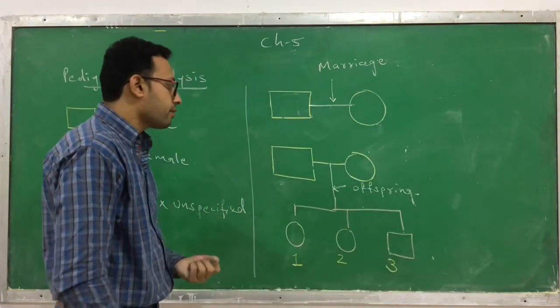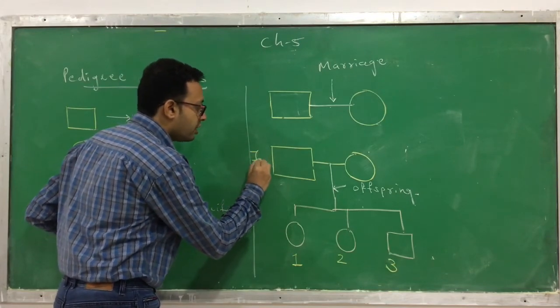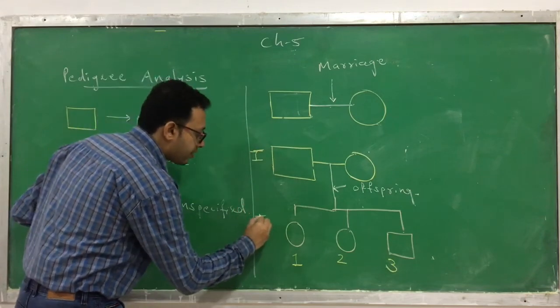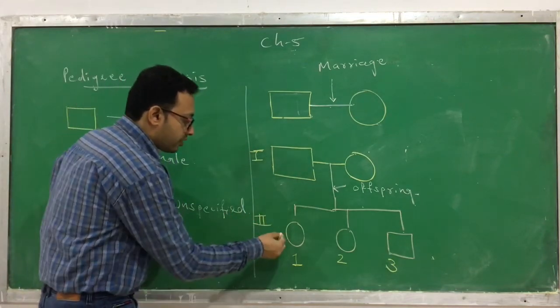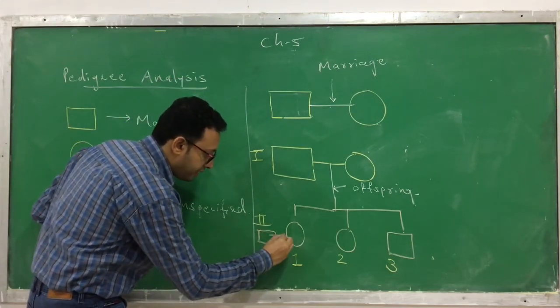Okay, clear? Now here, this is the first generation, this is the parent generation. So I say I. This Roman numeral indicates the generation. This is the second generation. Like suppose this daughter marries some boy and they have children.